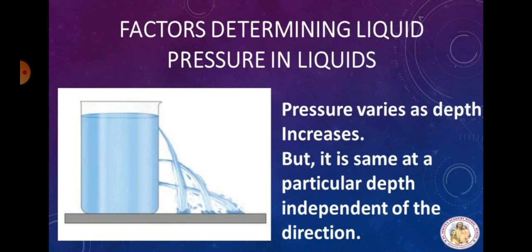The water may just dribble out from the top hole, but with increased speed at the bottom holes, as depth causes the water to squirt out with more pressure. From this activity we can infer that pressure varies as depth increases, but it is the same at a particular depth independent of the direction.